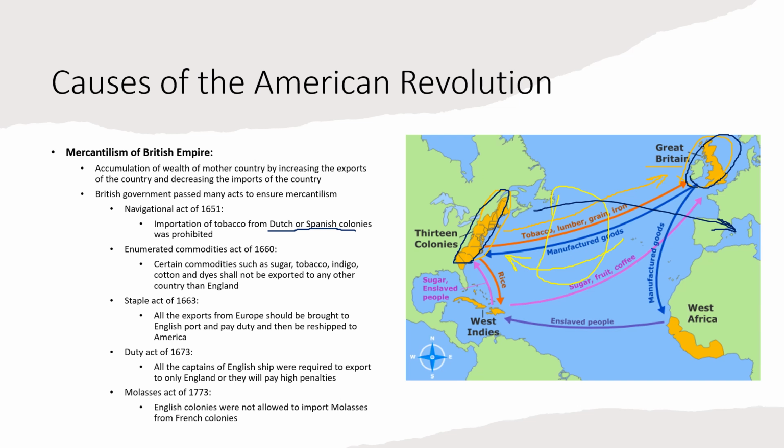Then the Molasses Act of 1773: English colonies were not allowed to import molasses from French colonies. This was the program of mercantilism of the British Empire, and it agitated the people of North America and created a rift between the colonists and the crown.